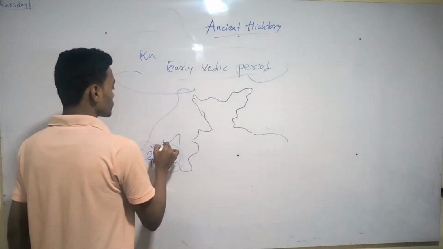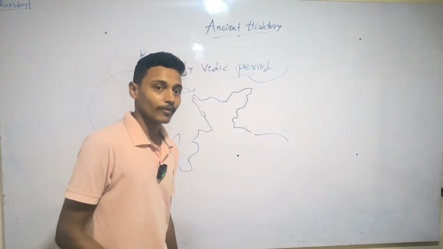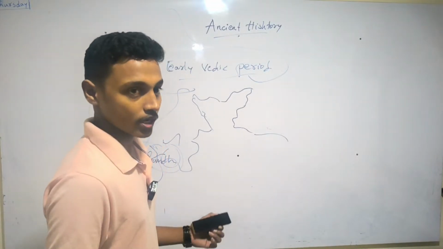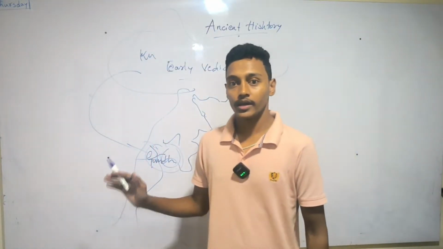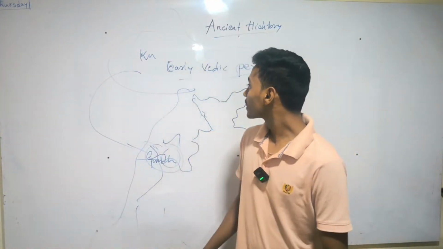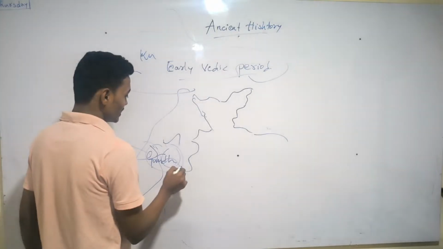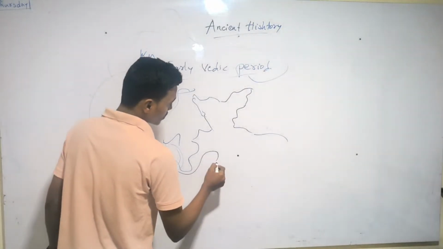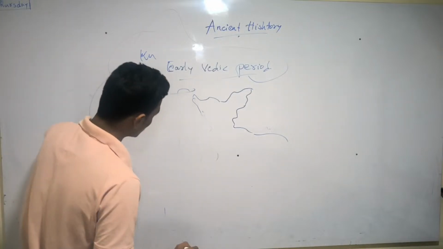So in the early Vedic period, they started to cultivate land, and women had equality. In the early Vedic period everyone was equal, and the Varna system was not fully developed. They worshipped natural gods like the sun, moon, and earth. They lived in the western part of India, now present day Pakistan. Soon the early Vedic period finished and the later Vedic period started.